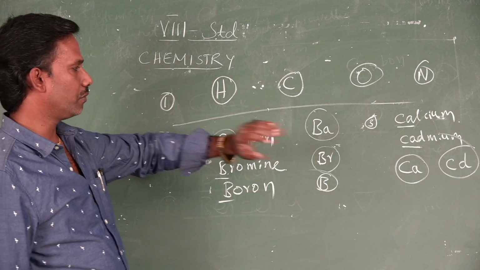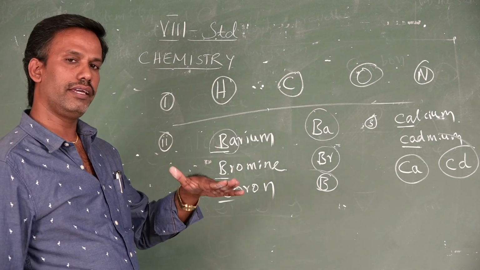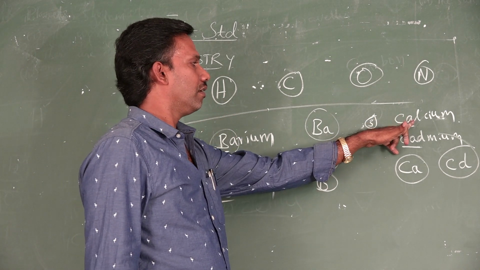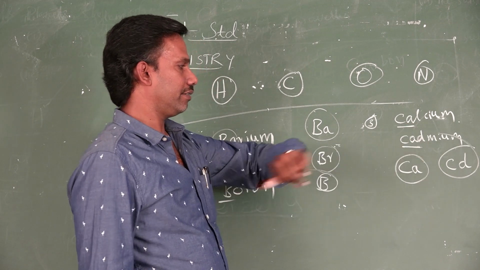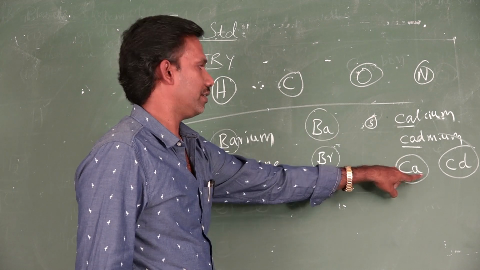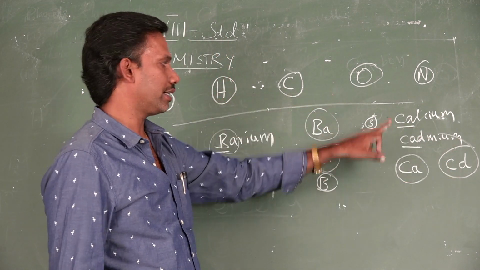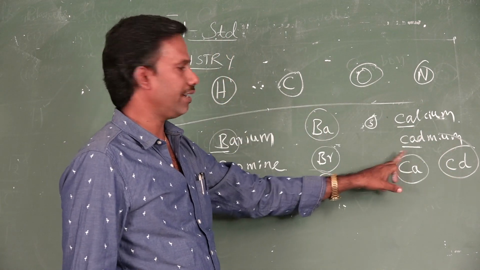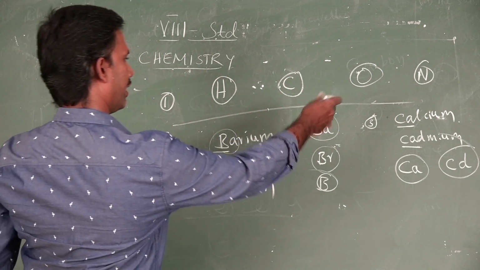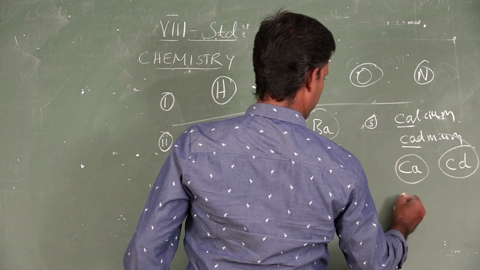This is point number 3 to recall. If any two elements have the same first two letters, we need to take the third letter in order to distinguish the two. For one element we take the first two letters. For the other element, the first and third letters are taken as the symbol. So calcium and cadmium: Ca, Cd. Likewise, many examples are there. A few more examples may be given.